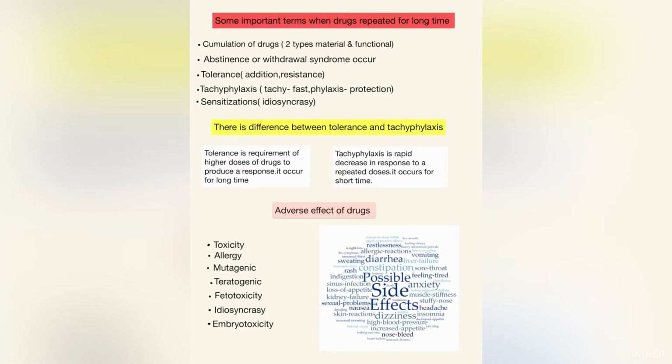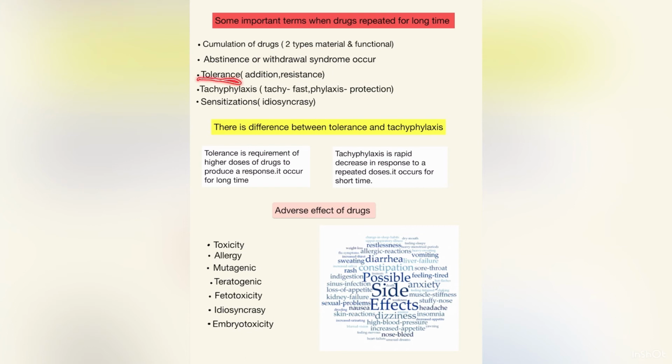Now I will discuss some important terms when a drug is repeated for a long time. When a drug is repeated for a long time, then many effects occur, like accumulation of the drug, absence or withdrawal syndrome, tolerance, tachyphylaxis and sensitization. What is cumulation? Cumulation is the accumulation of the drug. There are two types: material cumulation and functional cumulation. What is absence or withdrawal syndrome? When a person takes a drug for a long time and after that stops taking the drug, then withdrawal syndrome occurs.